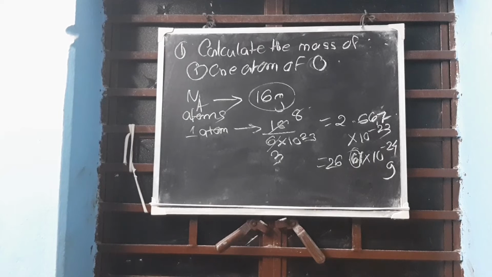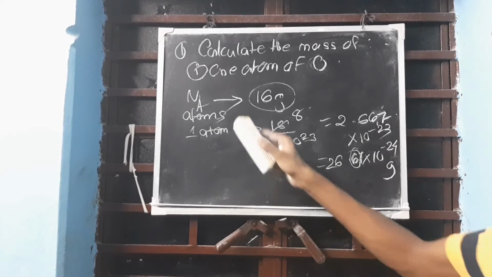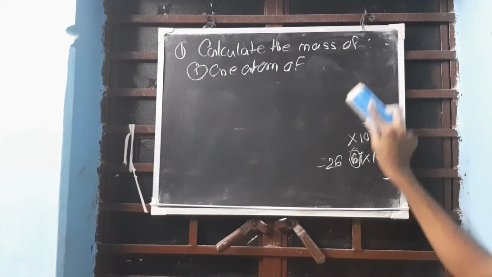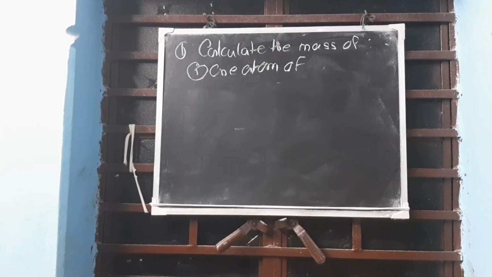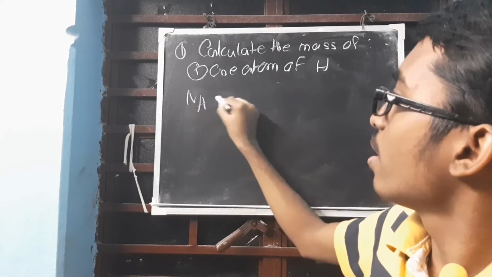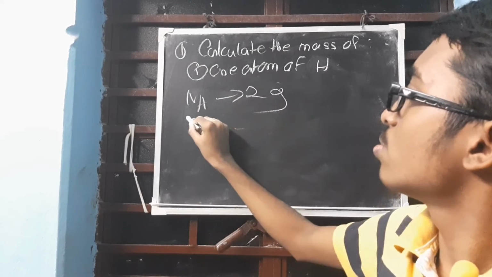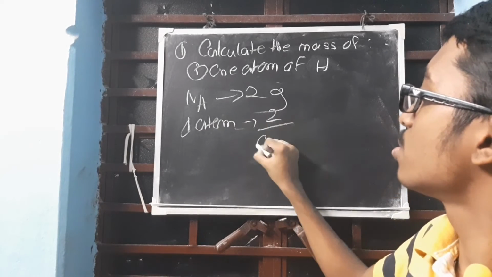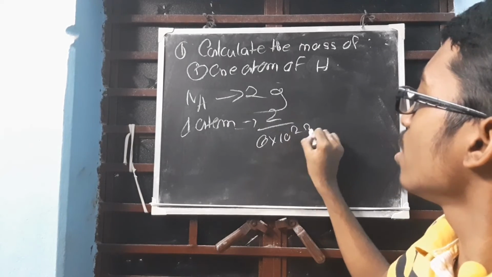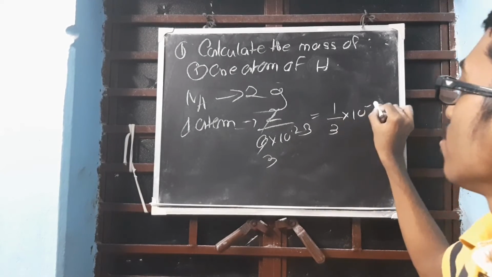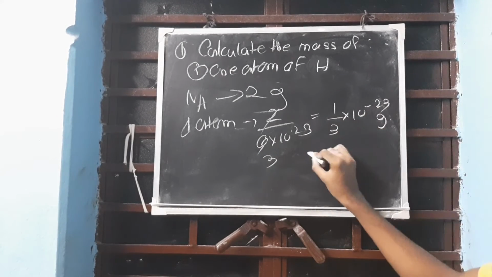Not difficult, that's a sum. Okay, next one is an atom of hydrogen. That's more easy. Na is 2 gram. So 1 atom will be 2 divided by 6 into 10 to the power 23. That's divided by 3, so 1 by 3 into 10 to the power minus 23 gram. Clear?